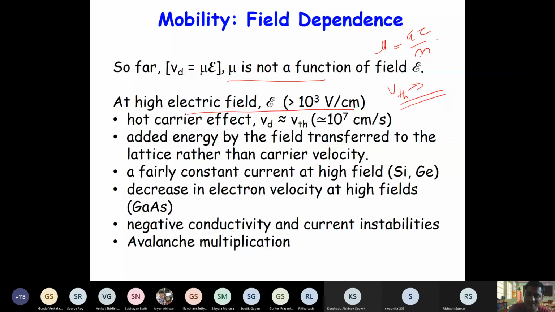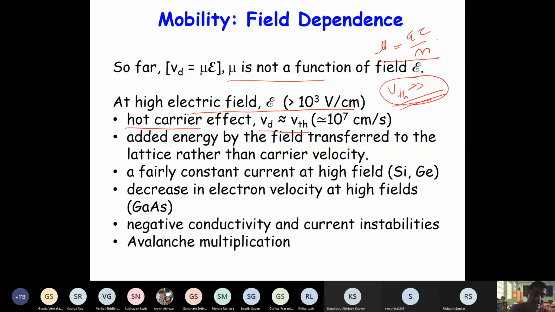So basically, all the scattering is actually controlled by this thermal velocity. But if you increase the field, then these particles get accelerated more, and their drift velocity will be even higher, and it may become comparable to the thermal velocity, right? So when the drift velocity is comparable with the thermal velocity, we call such electrons and holes hot carriers, right? So hot carriers means carriers whose drift velocity is comparable to the thermal velocity.